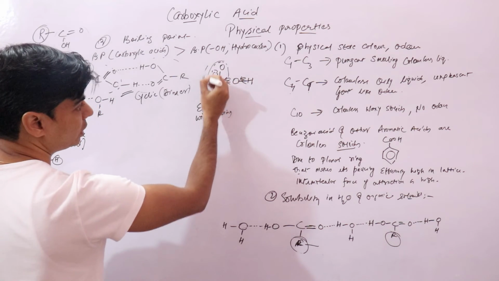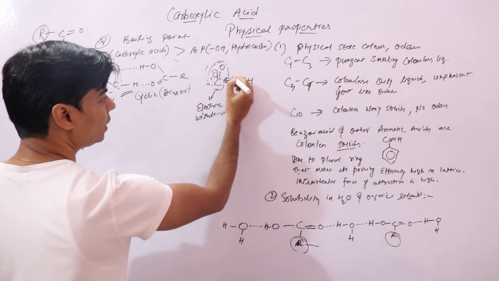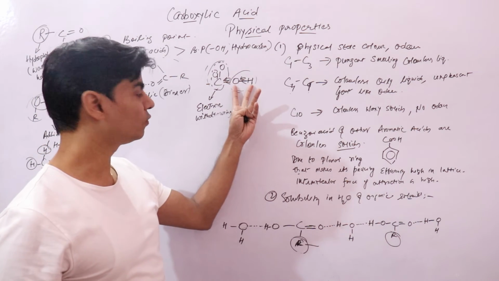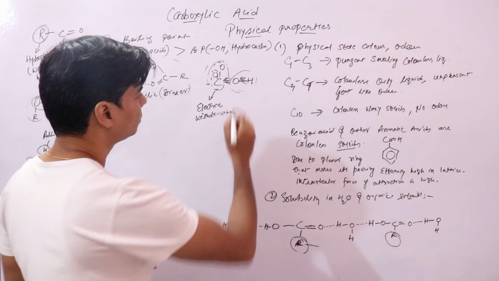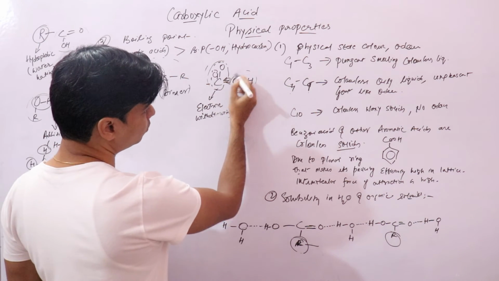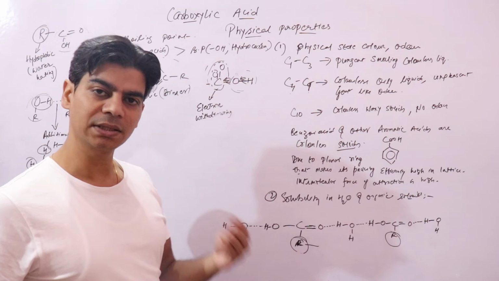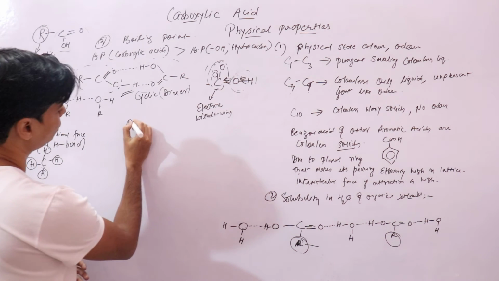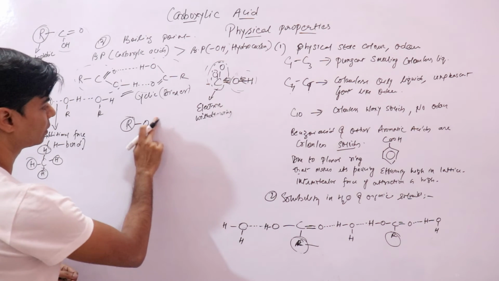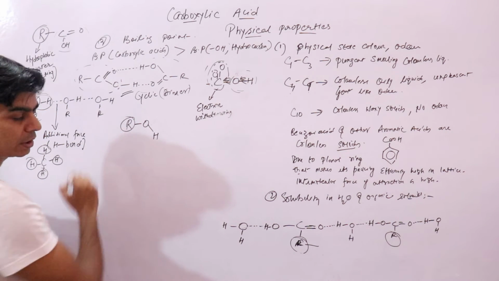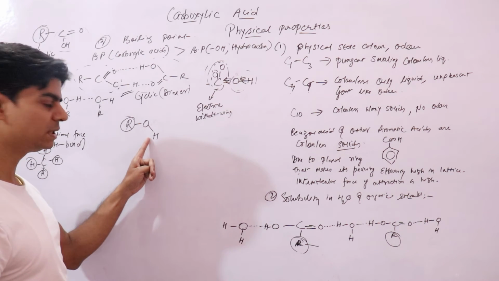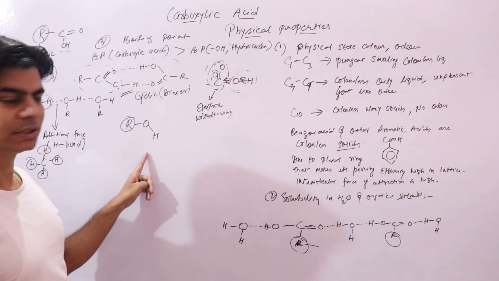And this carbonyl group, because it is electron withdrawing, will make this OH bond highly polar. Basically the polarity of OH is more in carboxylic acids as compared to alcohols. If you look at alcohols, this R group is not electron withdrawing, so it cannot increase the polarity of this OH group.